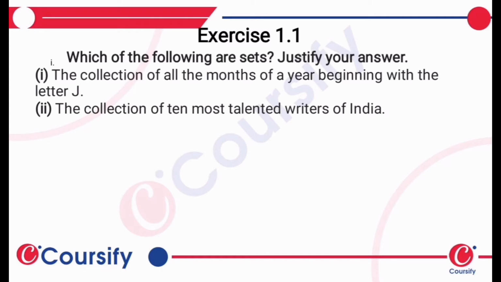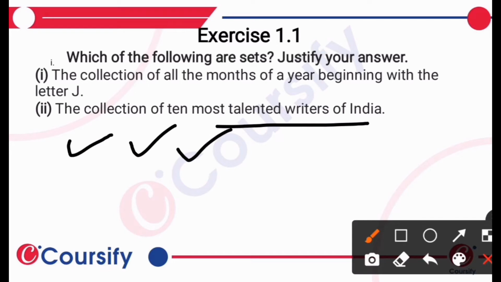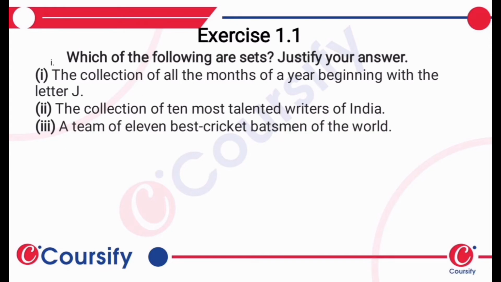The collection of 10 most talented writers of India. Now, talent is a qualitative word. It differs from person to person, on the basis of prejudice, views, thoughts, opinions, biases, and such. Thus, this particular collection cannot be considered a set. A team of 11 best cricket batsmen of the world again is a qualitative question, and thus cannot be considered a set.